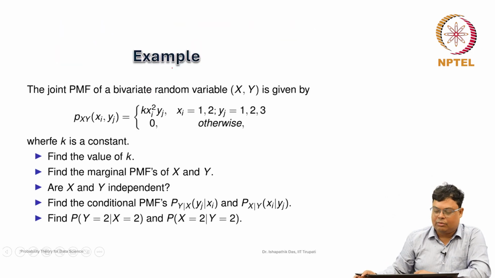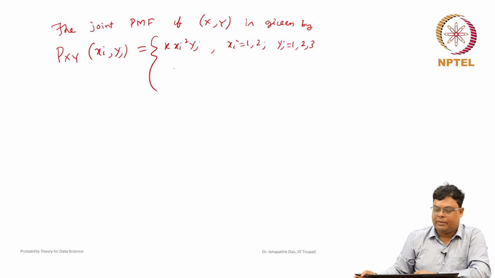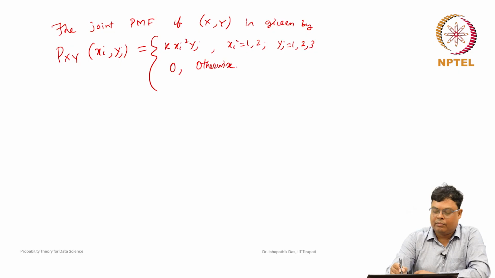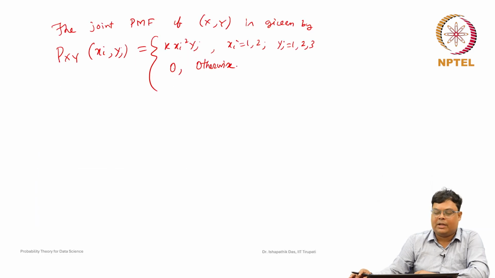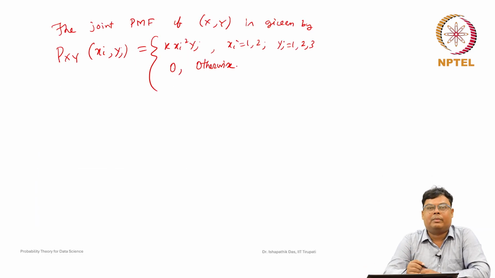So, k xi square yj for xi is 1, 2 and yj is 1, 2, 3, and 0 otherwise. Here k is a constant, find the value of k. First we have to find the value of k. A similar approach we will take, as we have done a similar kind of problem earlier. We will use the properties of the probability mass function. First of all it has to be greater than or equal to 0, and we see that k has to be greater than 0, otherwise the sum being 1 will not be satisfied. So, k has to be greater than 0.